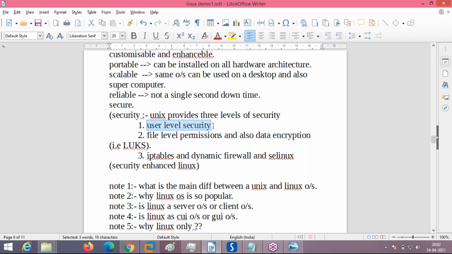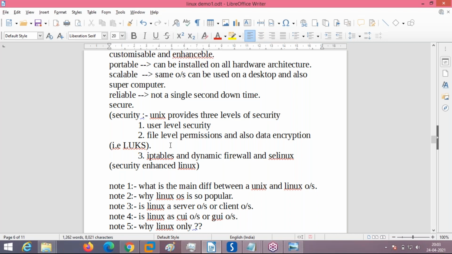Second is file level security, file level permissions and data encryption. Each and every piece of data you create on the operating system is a file in Linux. Linux treats everything as a file. Even devices, CD-ROM, pen drive, printer, everything is treated as a file. And every file will have permissions. In Windows, you don't have file level permissions, only directory level permissions.